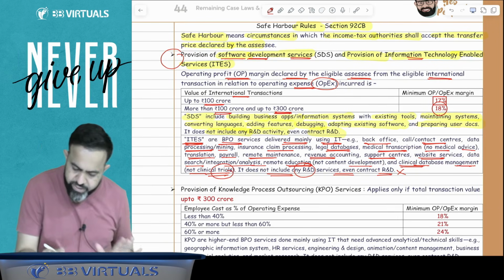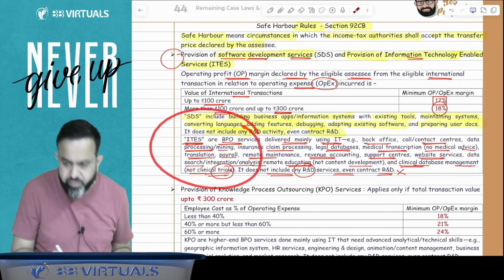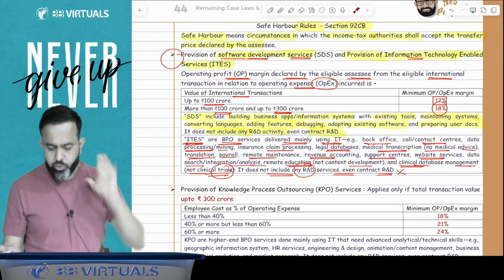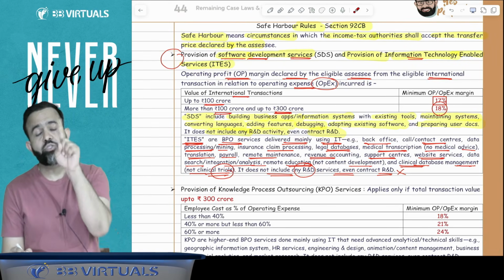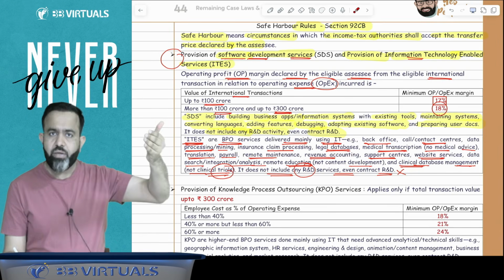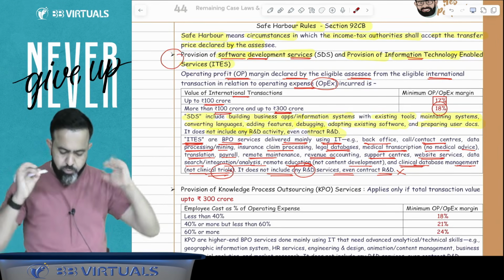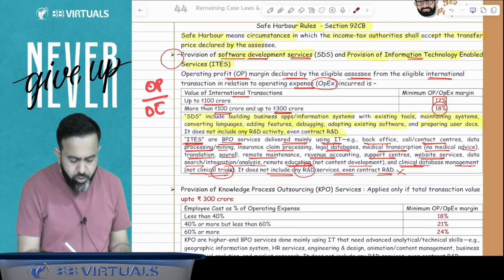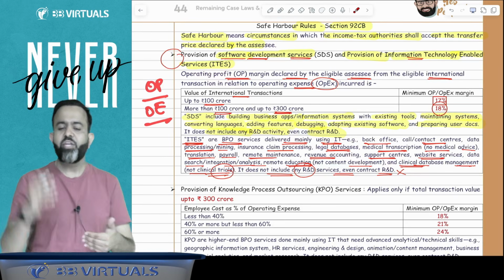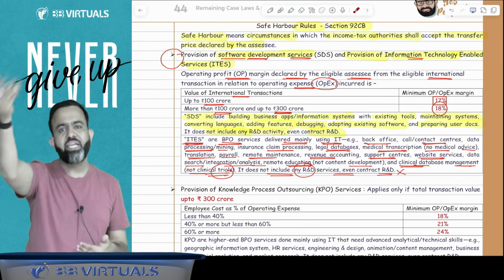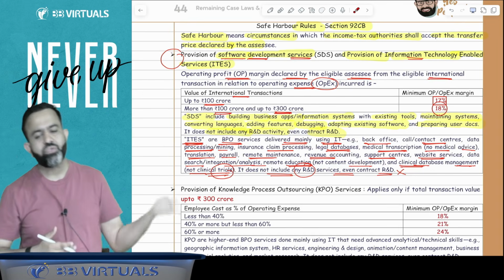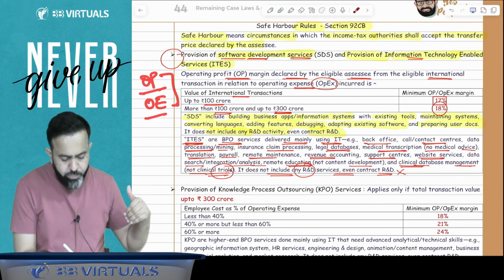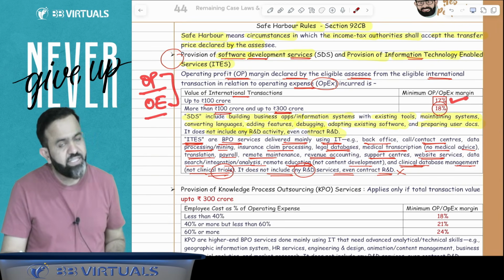In these two industries, if the assessee is engaged in providing these two services, then how much profit do you have to declare? If your international transaction is within the limit of 100 crore, then your operating profit divided by operating expenses should be 17%. But if your international transaction is more than 100 crore up to 300 crore, then 18%. Here the 18% is operating profit divided by operating expenses. Obviously, when you are providing this service to your associate enterprise, the selling price is tainted, but your cost is not tainted. So the operating profit should be decided on the operating expenses.